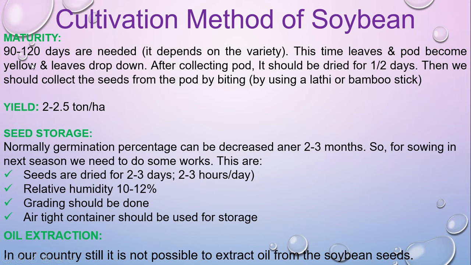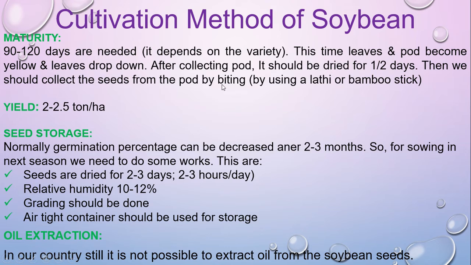After 90 to 120 days are needed for maturity, but it depends on the variety. At this time the leaves and pods become yellow and leaves drop down. After collecting the pods, they should be dried for 1 to 2 days. Then we collect the seeds from the pods by beating with a bamboo stick.